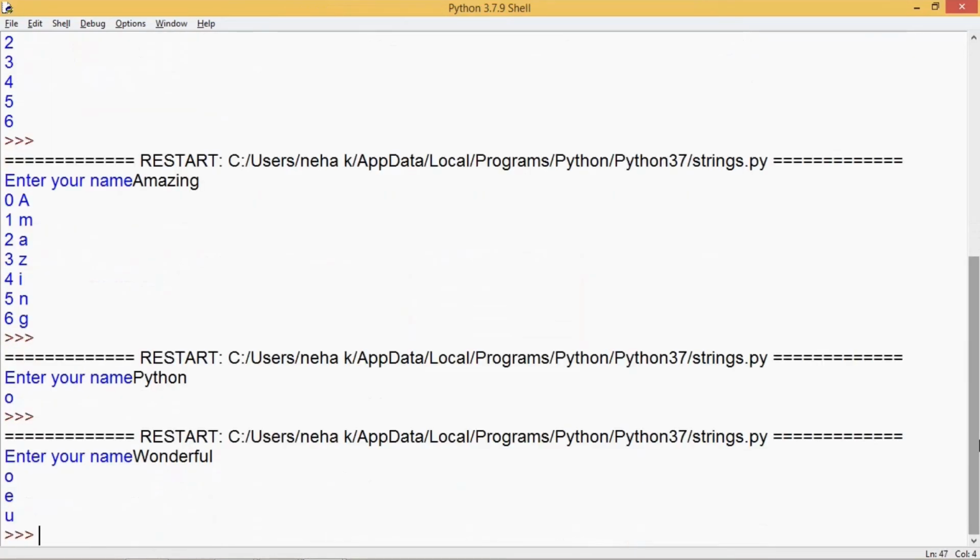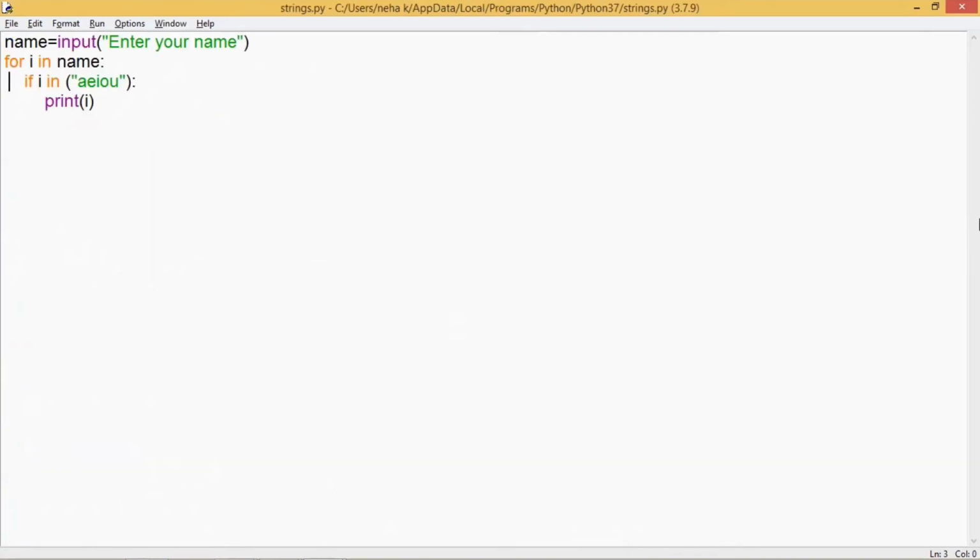Now the string contains vowels which are o, e and u. So my code here looks for these letters and they are checked with variable i, and using this in membership operator we can look for all the vowels. If you want, you can also specify the capital vowels also, like this.